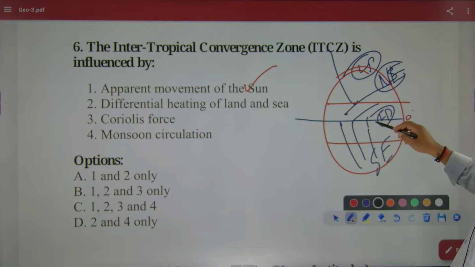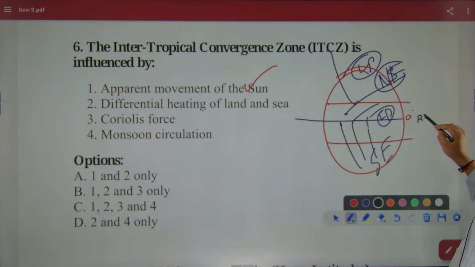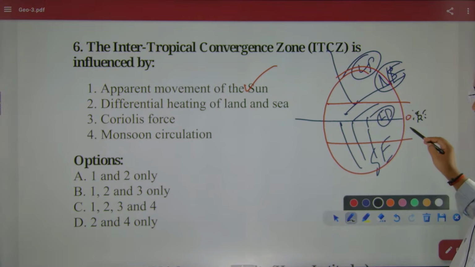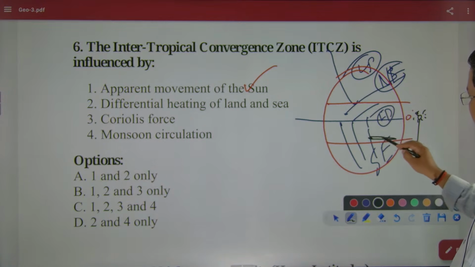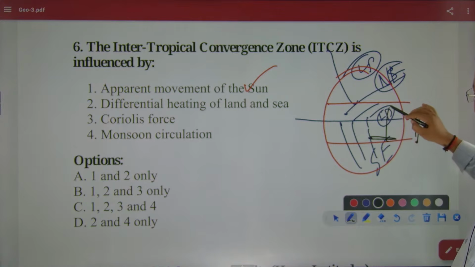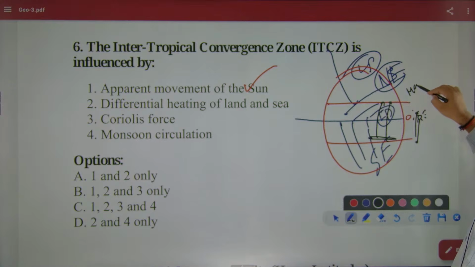In the monsoon, the ITCZ moves over India. As the sun is now close to the equator, then the sun will move to Capricorn, so the ITCZ will also move there. As the sun moves to the northern hemisphere, the ITCZ also moves to the northern hemisphere. That movement of the ITCZ causes our monsoon.